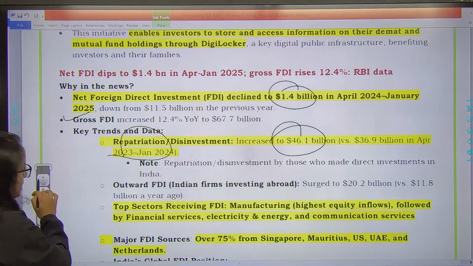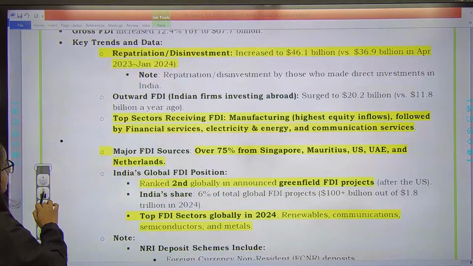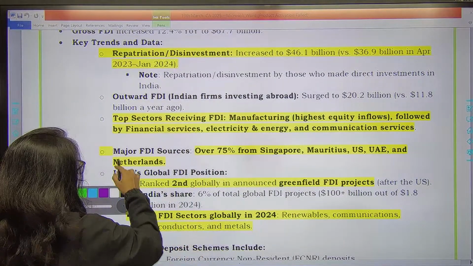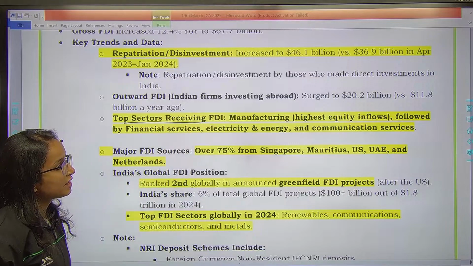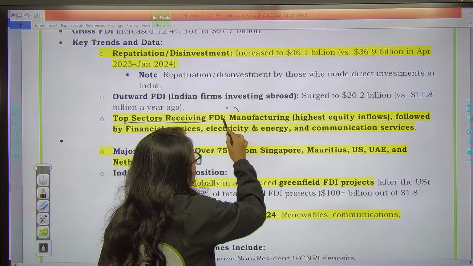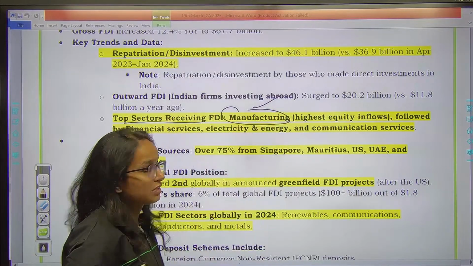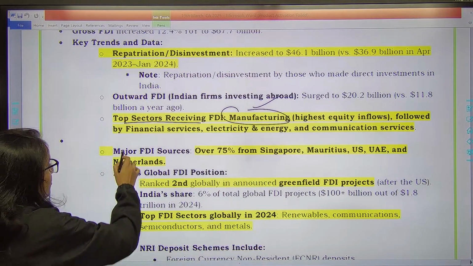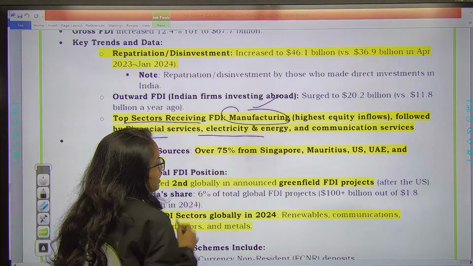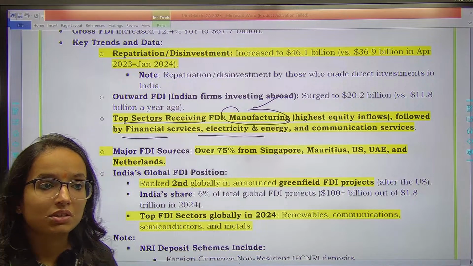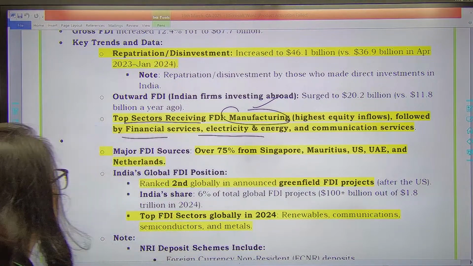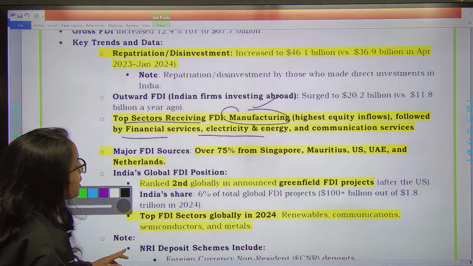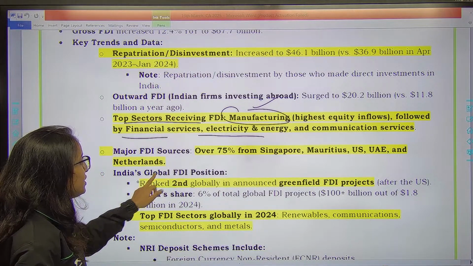And what is important for you from here, from where the questions can be asked, first thing, which are the top sectors receiving FDI in India? Remember, manufacturing. Manufacturing is the top sector. It has witnessed the highest equity inflows, followed by financial services, electricity and energy, and communication services. So please remember this thing, it is important. Manufacturing is receiving maximum.